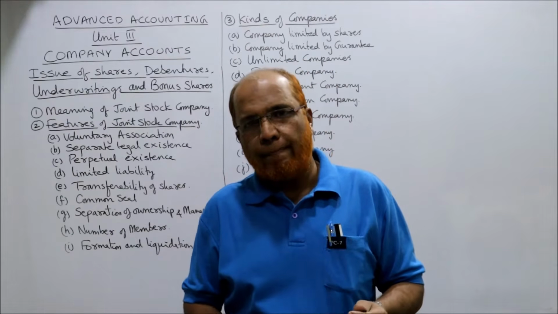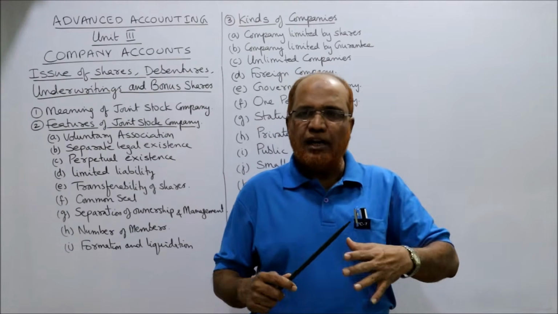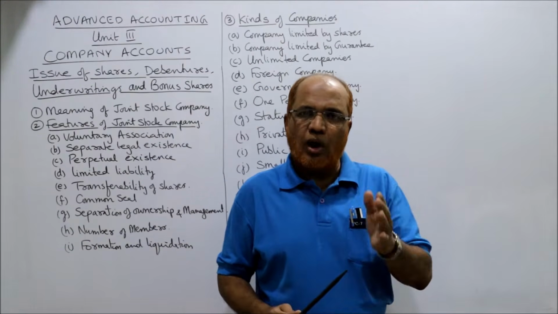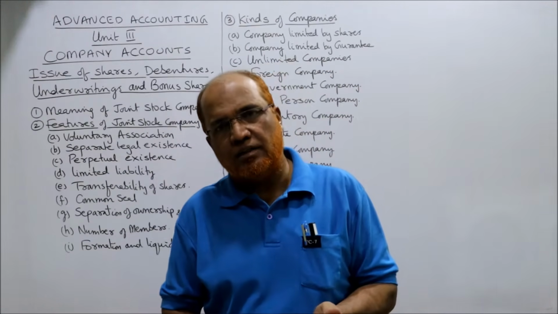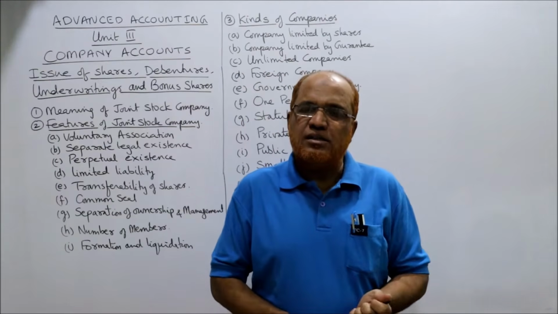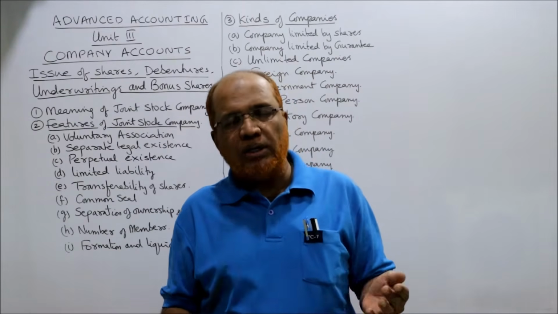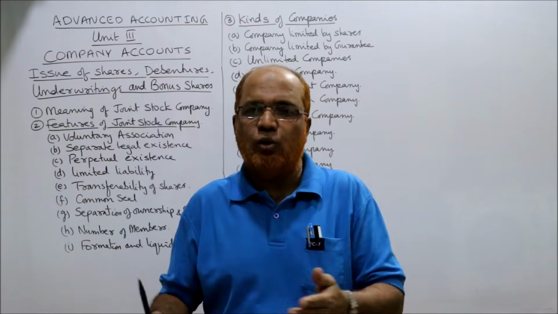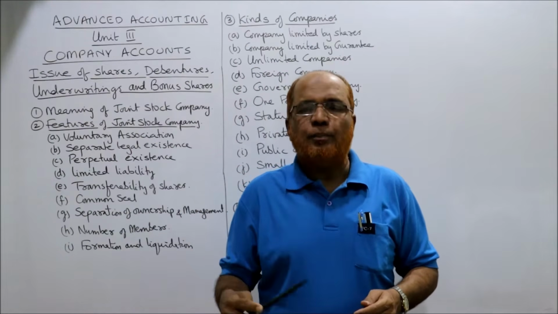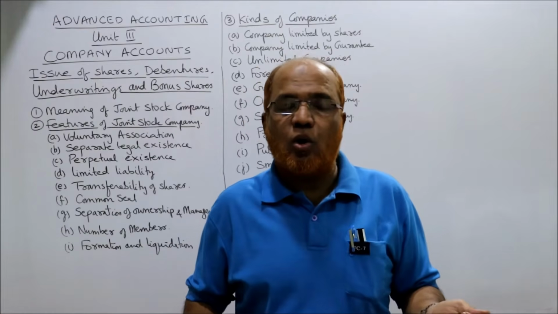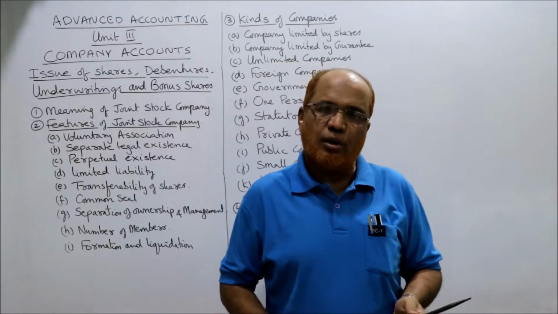But the disadvantages are, again, there is a limit on partnership. We cannot make any number of partners in a partnership firm. The law has given some limit. So within that limit, a partnership firm can operate. Secondly, the liability of partners is unlimited. Not only the personal assets, but also the business assets are liable to pay the debts of the business. So that will be a problem. So to overcome the problems of partnership, the new commonly found business is joint stock company.